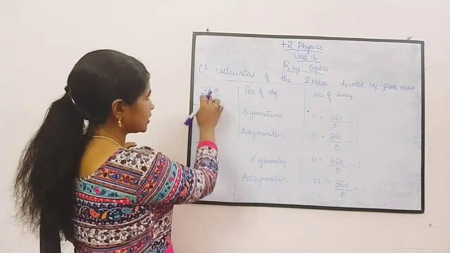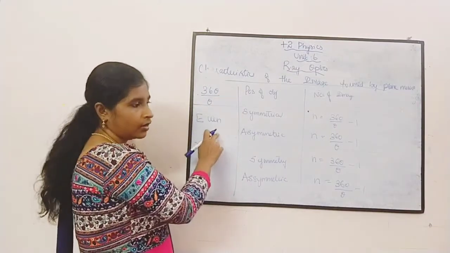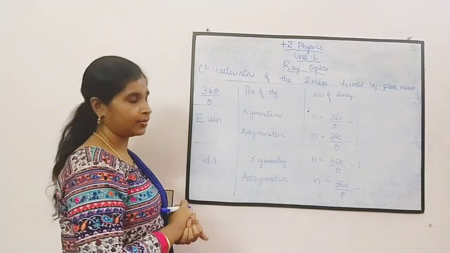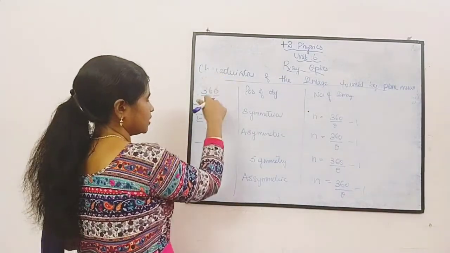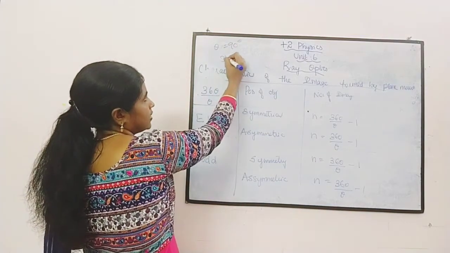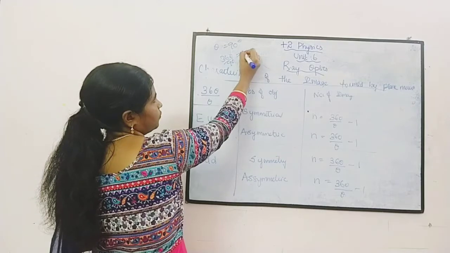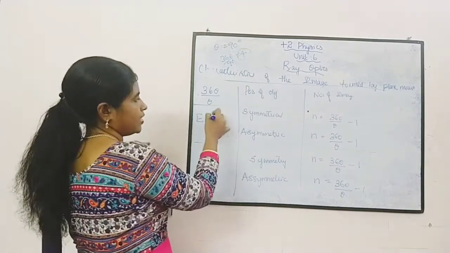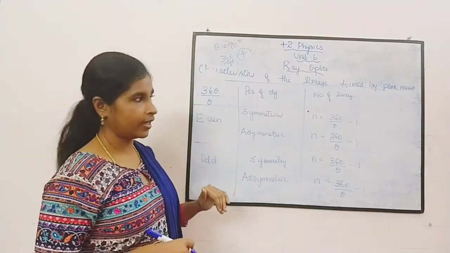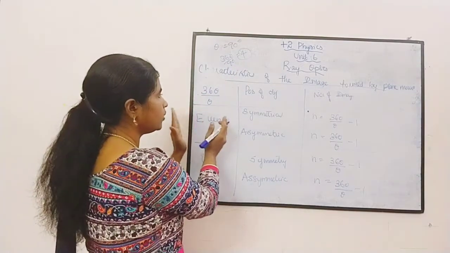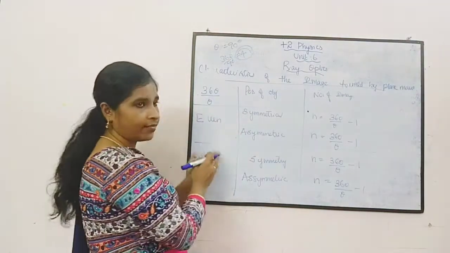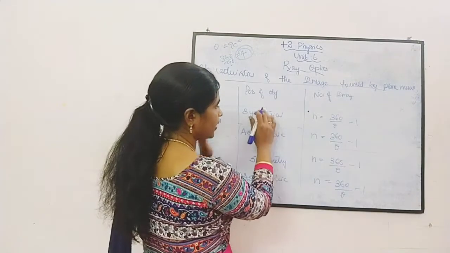Okay, if the 360 by theta is even, it will give a certain number of images. If it is odd, it will give a certain number of images. Okay, for example, in our example we have taken theta as 90 degrees. So 360 by 90 means what? It is 4. Okay, so 4 means it is even. Similarly, based upon the angle we are placing, the even and odd will vary. Okay, let us see. If the number you are getting, 360 by theta, is even, then again there are 2 cases, symmetric and asymmetric.